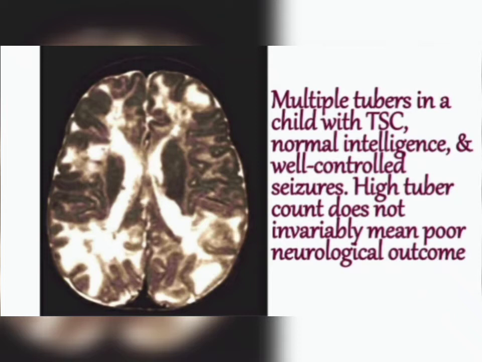So a high number of tubers does not mean poor neurological outcome. It is not related. A high tuber count does not invariably mean poor neurological outcome.